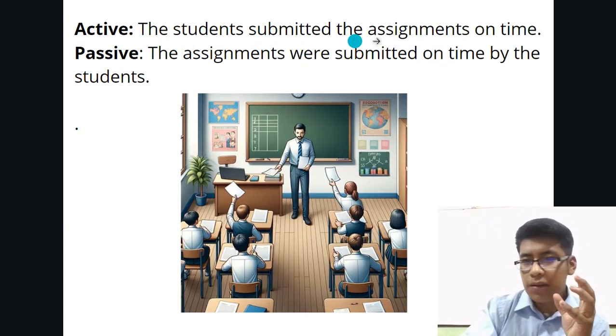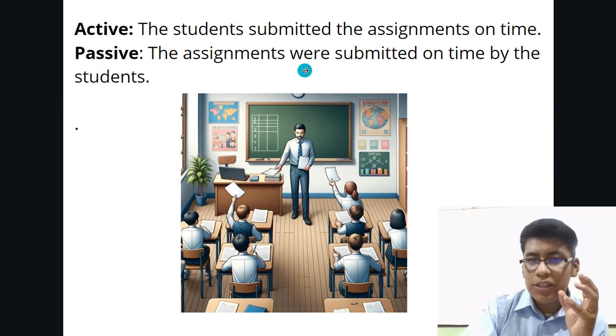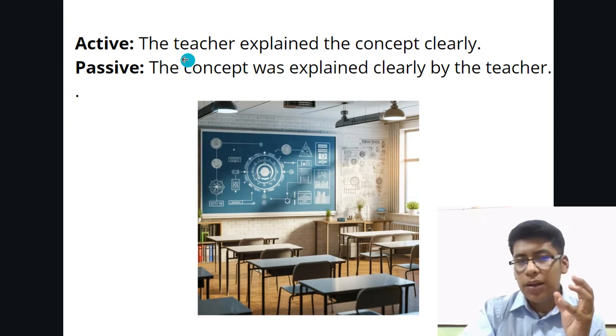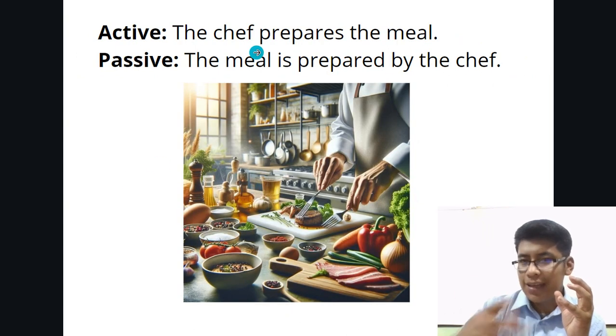Here, the students submitted the assignments on time, no verb to be, but in the passive, the assignments were submitted on time by the students. Here as well, the teacher explained the concept clearly. In the passive, the concept was explained clearly by the teacher. Now, let's see another example.